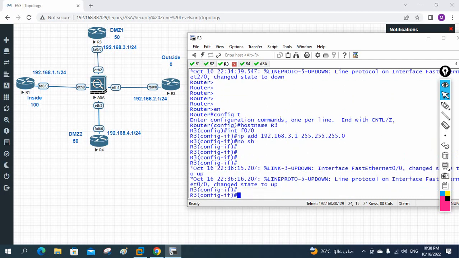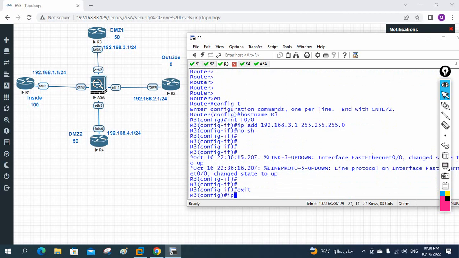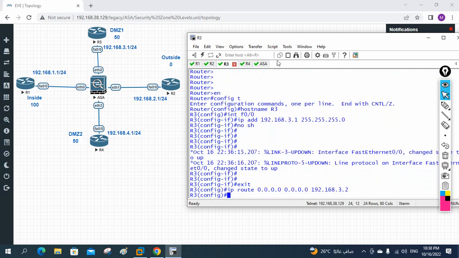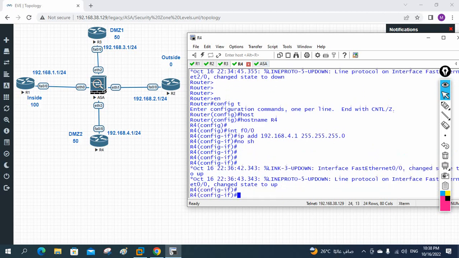R3 will have 3.2. So I will write here IP route 0.0.0.0 0.0.0.0 192.168.3.2. Okay, now I will go to the R4. I will create here also a default route.